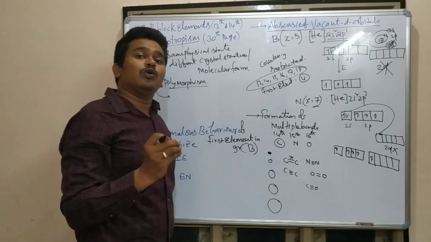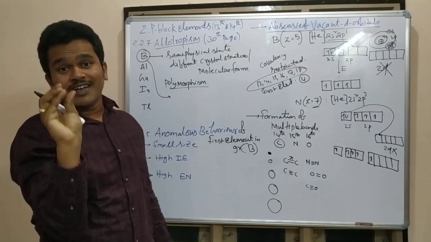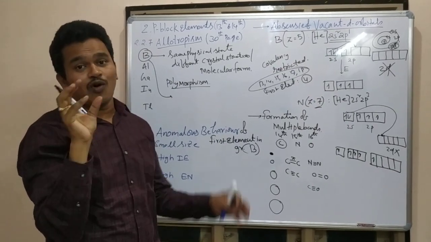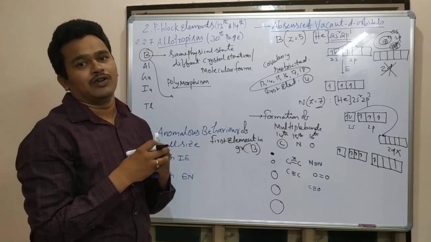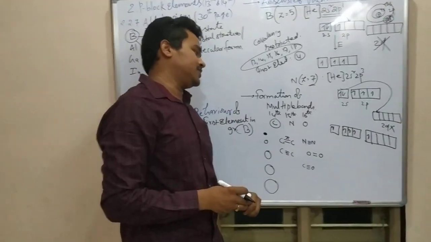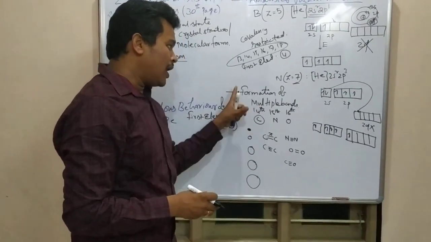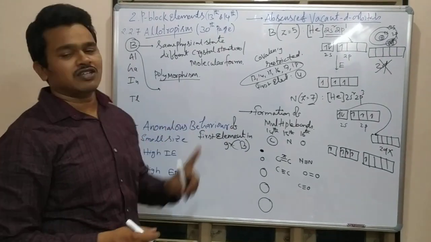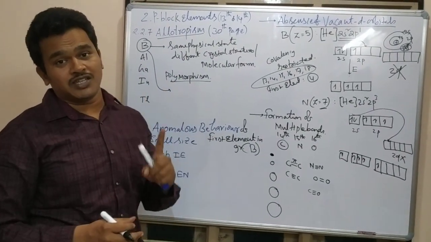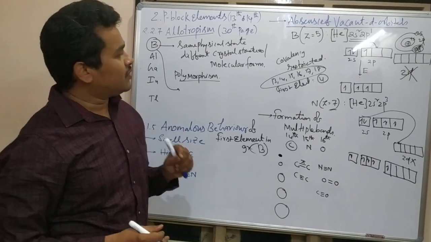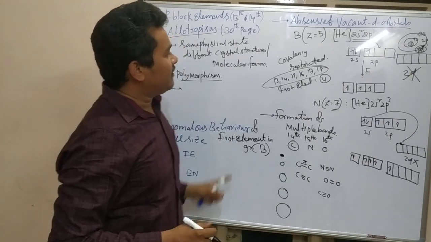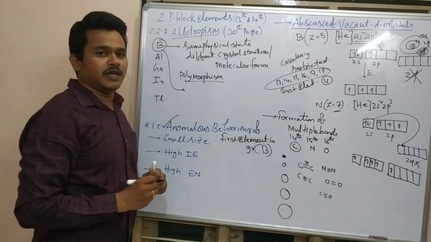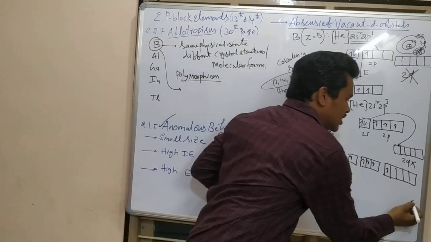This is possible only in atoms which have a small size. Why only in small size? With small size, the overlapping will be effective, so that they are forming multiple bonds. You can observe this formation of multiple bonds in all the first elements of each group. These are all the different reasons to show the anomalous behavior. Okay, now we will see the other topic.